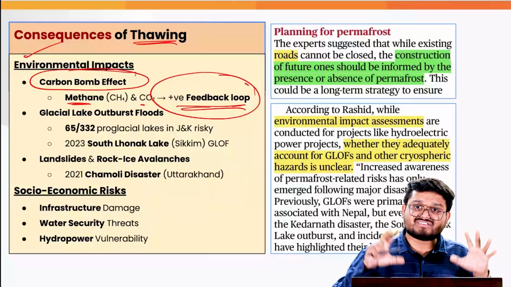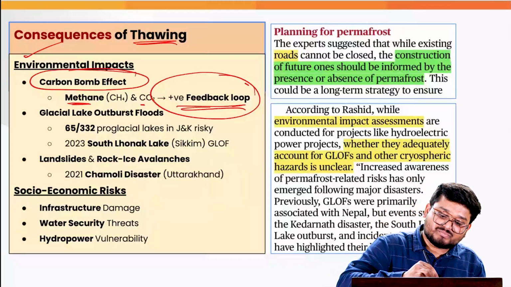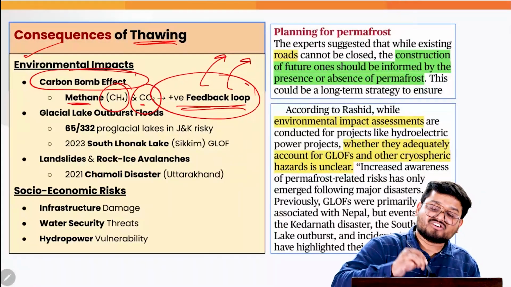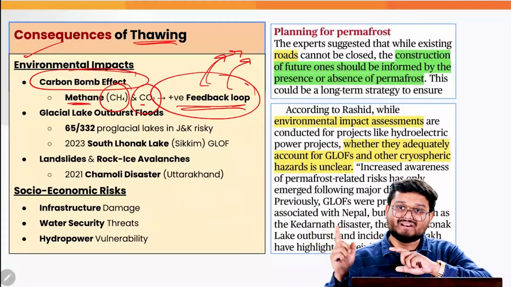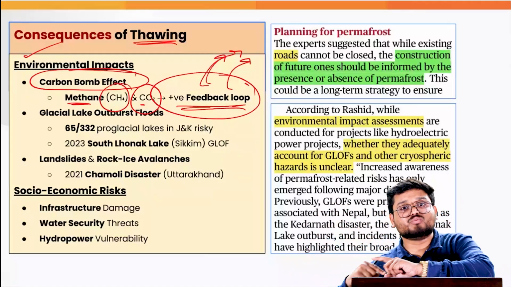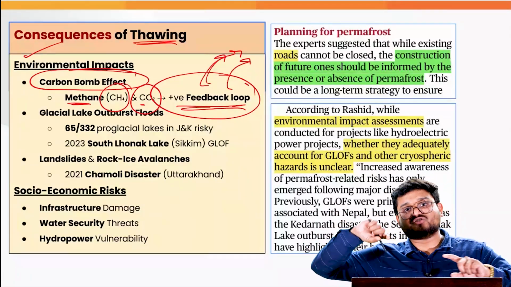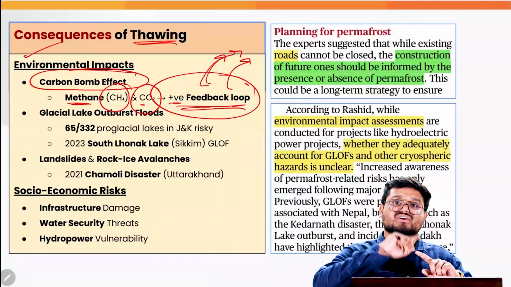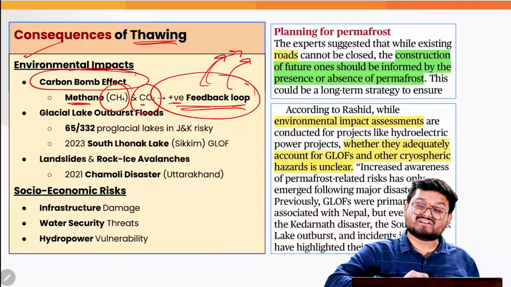The same thing happens here: once these methane and carbon dioxide are emitted into the atmosphere, they try to warm up the entire planet, and that itself leads to global warming. And again, global warming leads to more permafrost melt, and permafrost melt leads to more global warming. In this manner, this is a positive feedback loop which is continuing, which is extremely harmful for the environment.